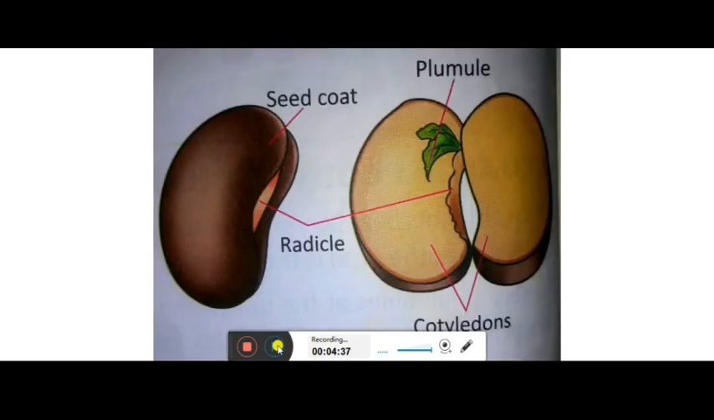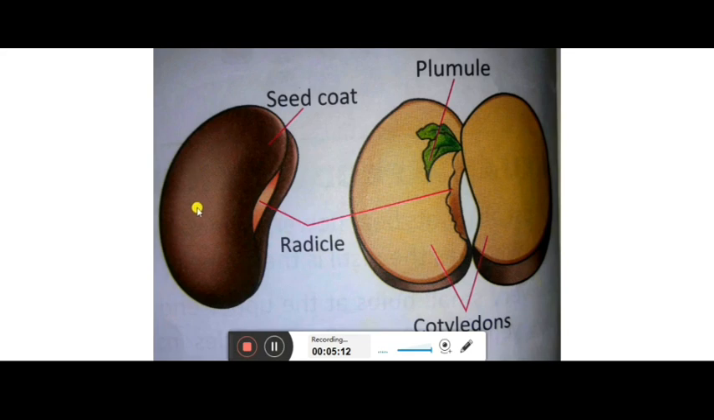Now children, already you know about the seeds, that seeds are formed from the ovule, and fruit is formed from the ovary. Now you are familiar with the seeds also, because the seeds have stored food within them. If you take the seed of any plant, you will see that the seed has a hard covering, and that is called the seed coat.